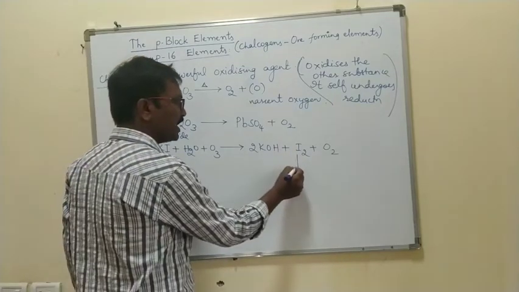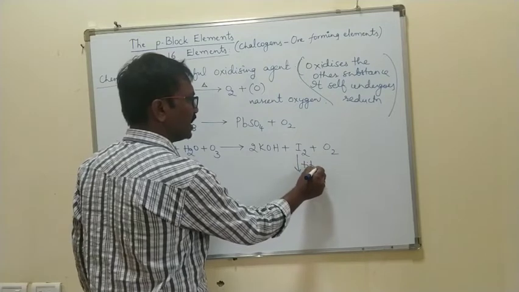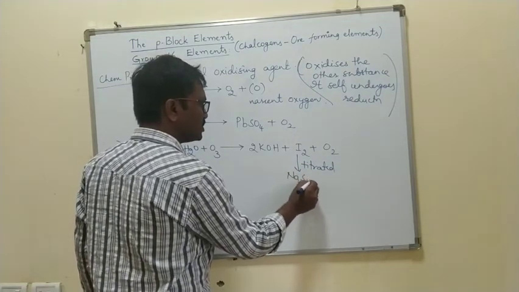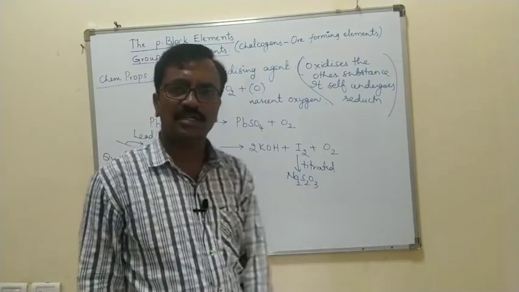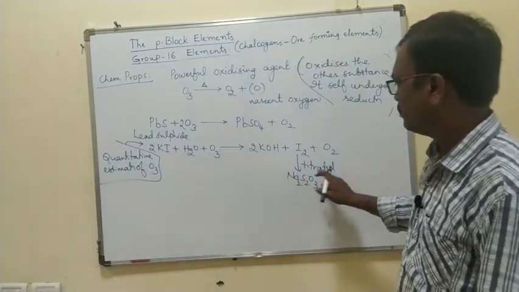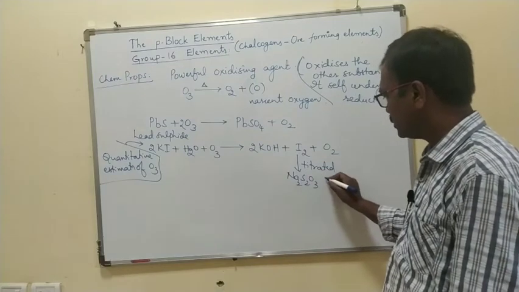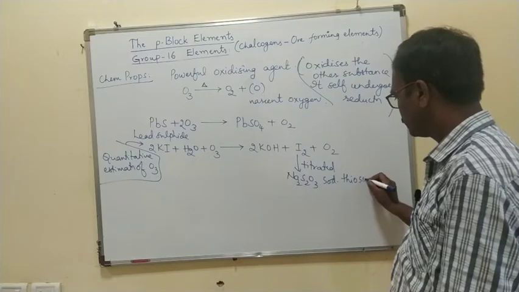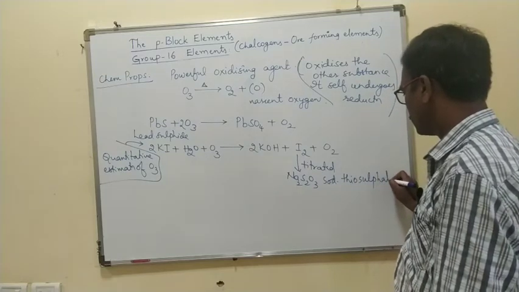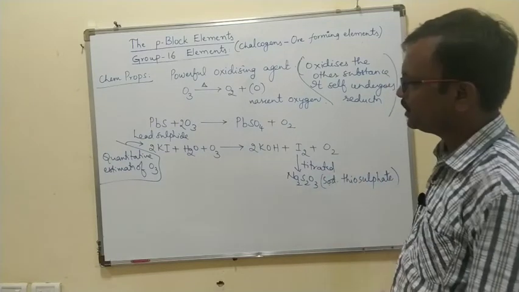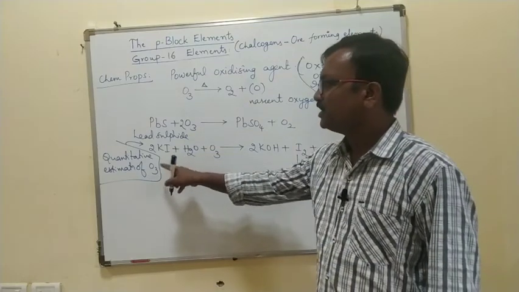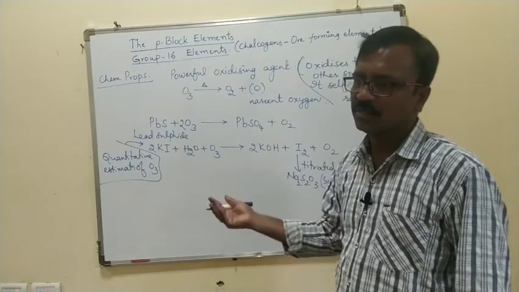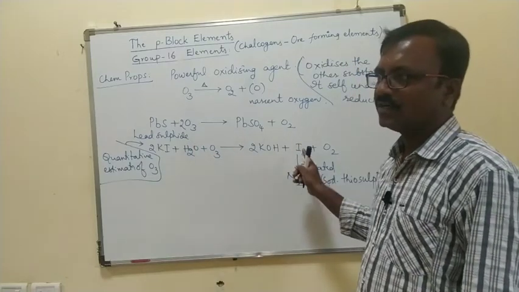When this iodine is titrated with sodium thiosulfate, Na2S2O3, you can estimate ozone by this titration. Right? So this is a quantitative estimation of ozone. Ozone reacts with potassium iodide, it liberates the iodine.